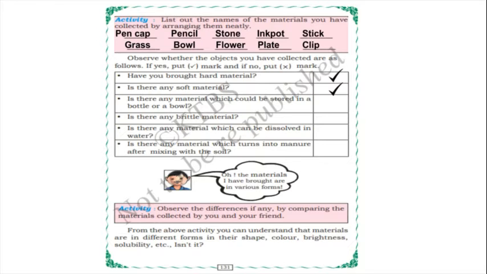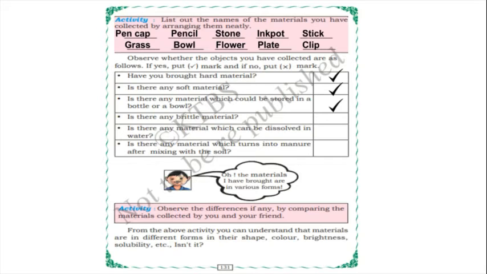Is there any material which can be stored in a bottle or a bowl? In a bowl, it is there, isn't it? Is there any material which could be stored in a bottle or bowl?